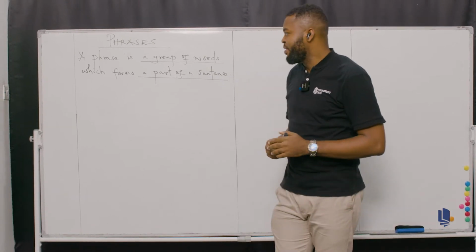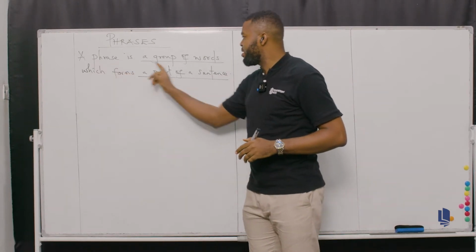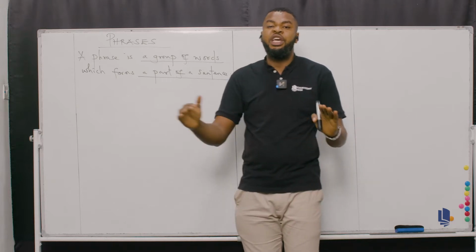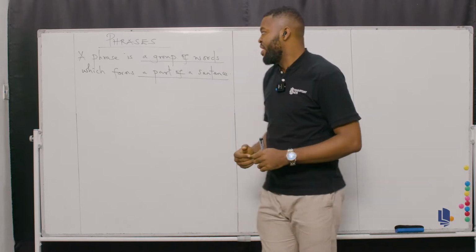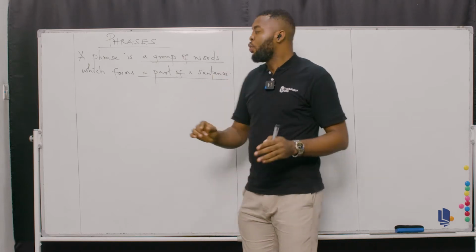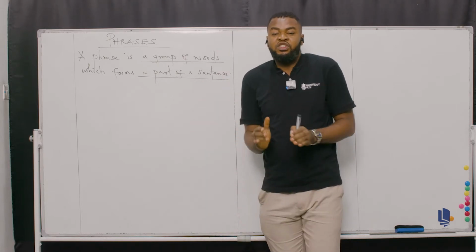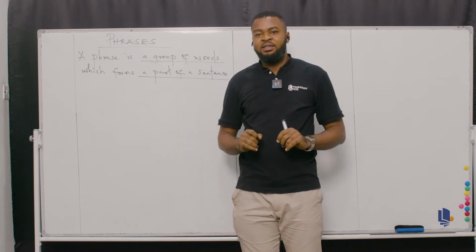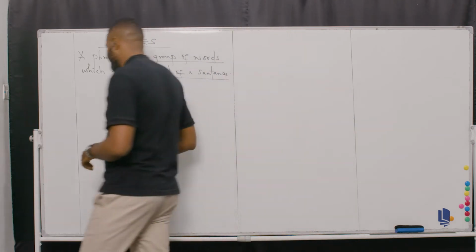So here, as you can see, a phrase is a group of words. It has to be a group of words, not just a single word, remember? And then it forms a part of a sentence, not the holistic idea. All right? So now let's continue.